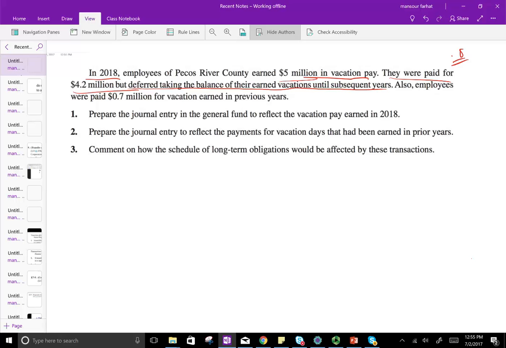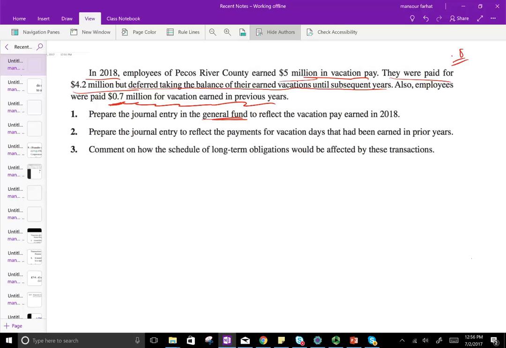Also, the employees were paid 0.7 million for vacation earned in prior years. And the employees also took 0.7 million of vacation time during 2018 for time that they earned prior to 2018. So what they want us to do is to prepare the journal entry in the general fund to reflect the vacation pay earned in 2018.